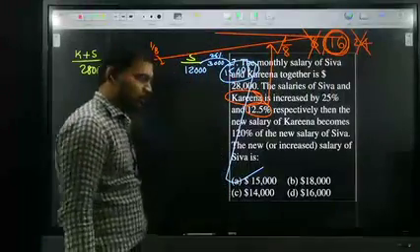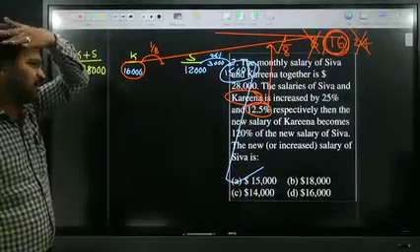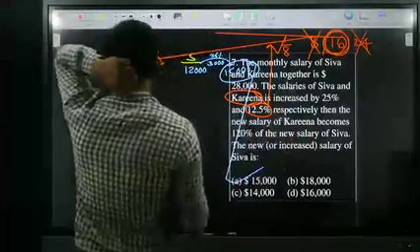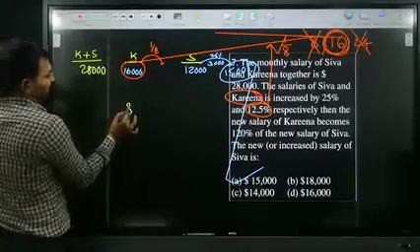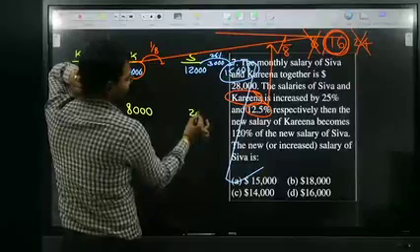Prasad asked one doubt: in this question, why is 8 not possible, sir? Why is 24 not possible, sir? Very good doubt. Look at me, all of you. If we go for Karina's salary as 8, then what is Shiva's salary? 20.